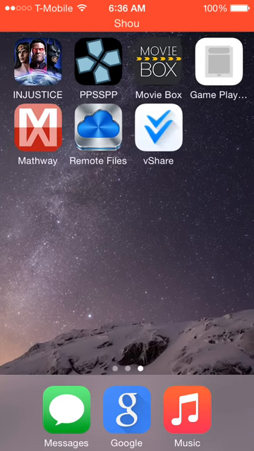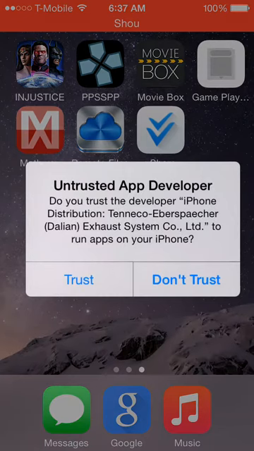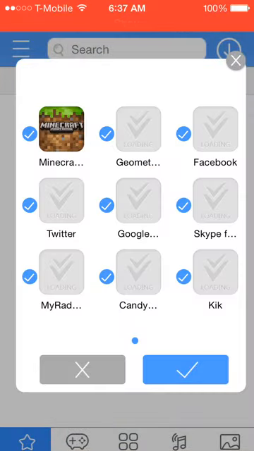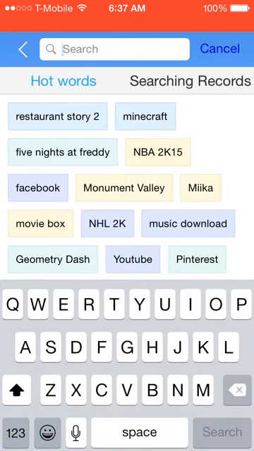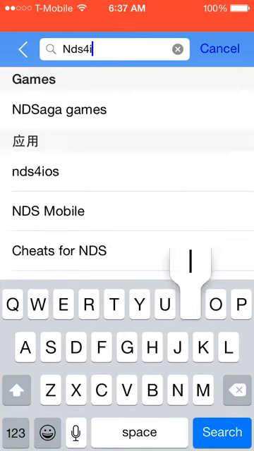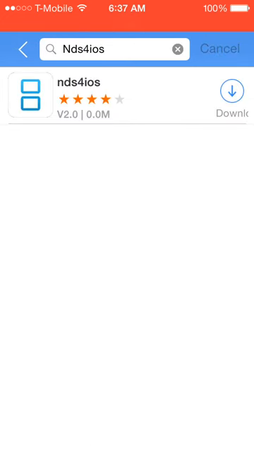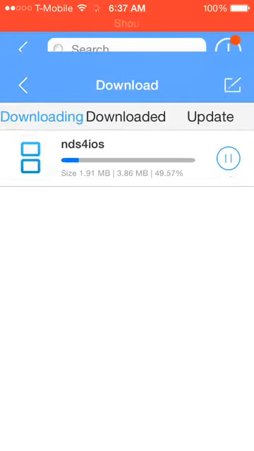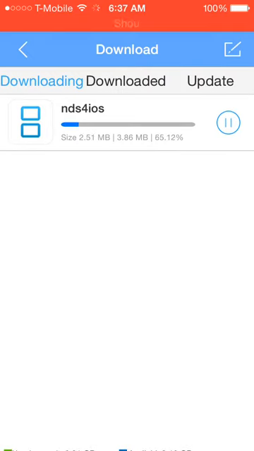Okay, so now that it's done installing, you want to go to vShare, click Trust when you open the app, and cancel this out. Go to search, type in NDS4IOS. Click search. It appeared fast for me. Now click download. And when you go to it, it should be almost done. It shouldn't take long at all.